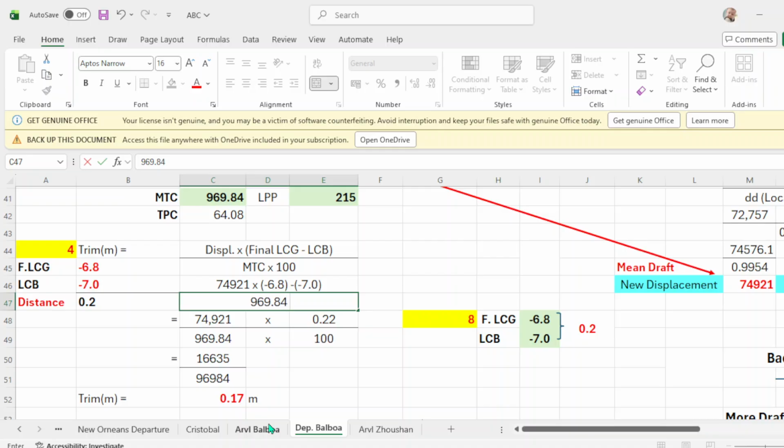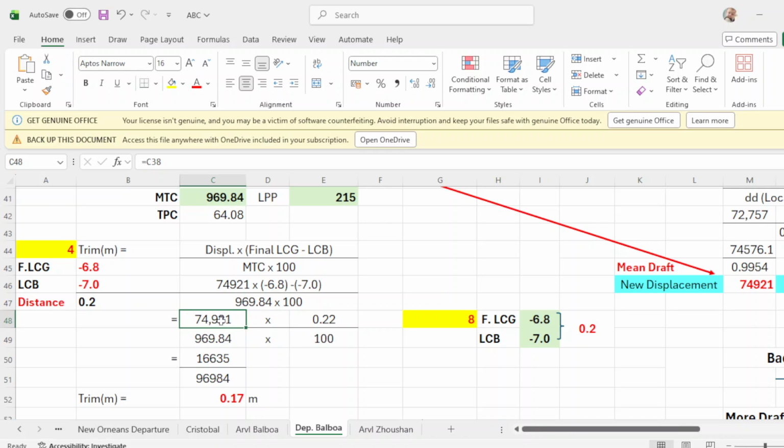So displacement of 74921 times 0.22, over 969.84 times 100.